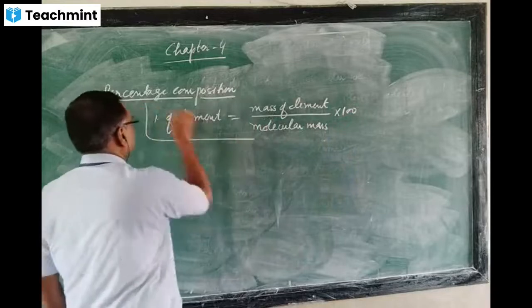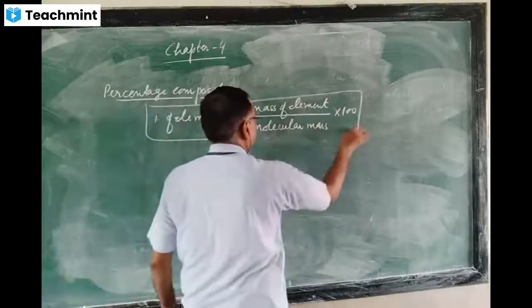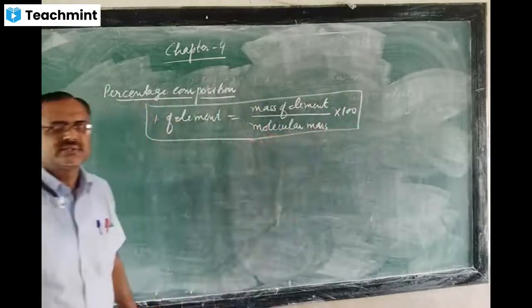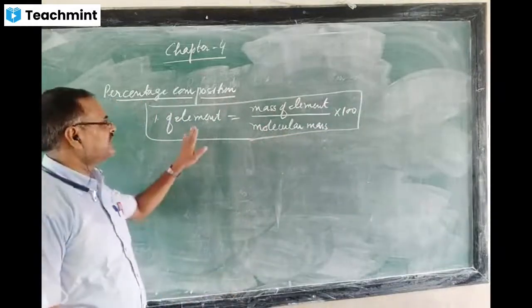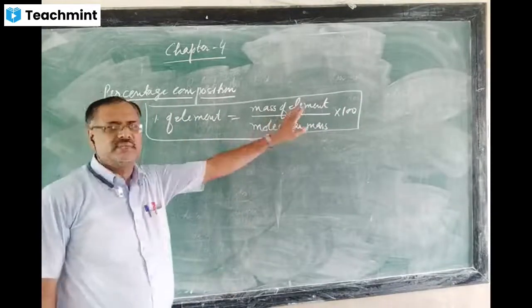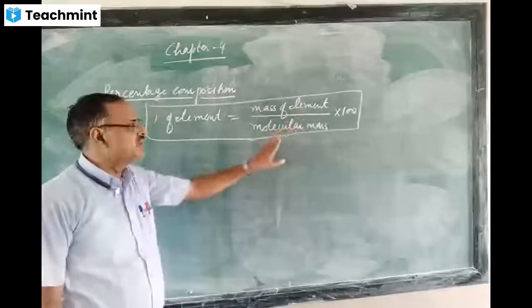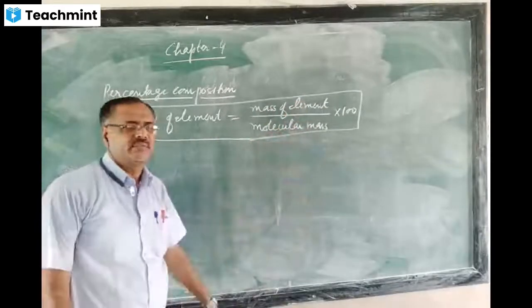Nothing else, very simple. That is, percentage of element is equal to the mass of the element in one molecule of the compound upon molecular mass into 100.